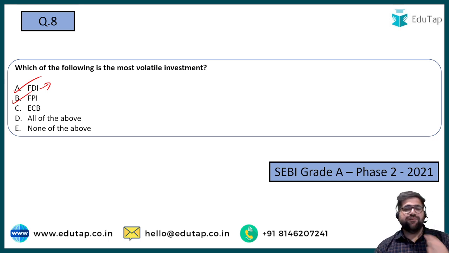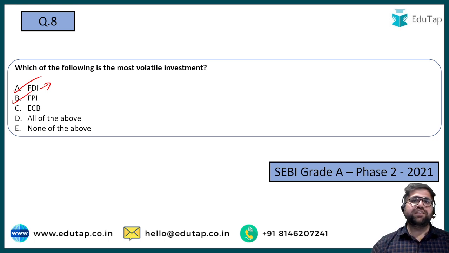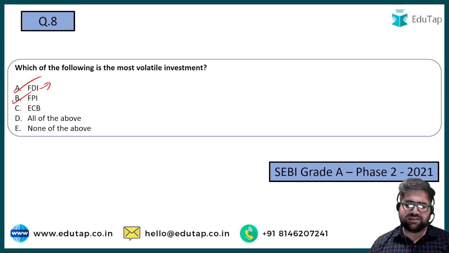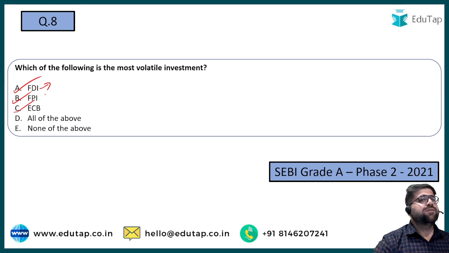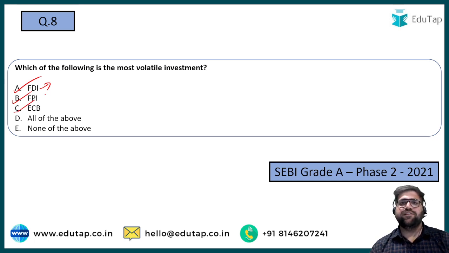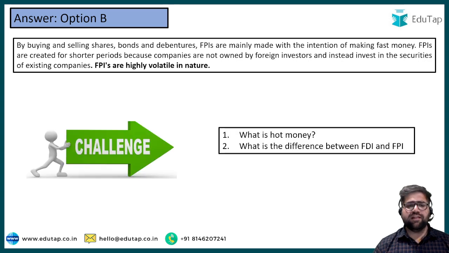Okay. FPI, on the other hand, is invested in shares. It is invested in marketable securities, and once you purchase the share, you can sell it the moment you see that you are earning a profit. So as simple as that. ECB, external commercial borrowings: like all the startups, if they need foreign funding, they can opt for ECB. So the answer is option B.